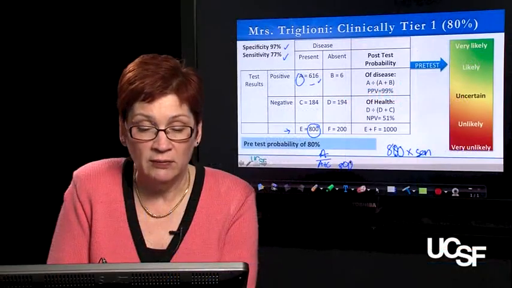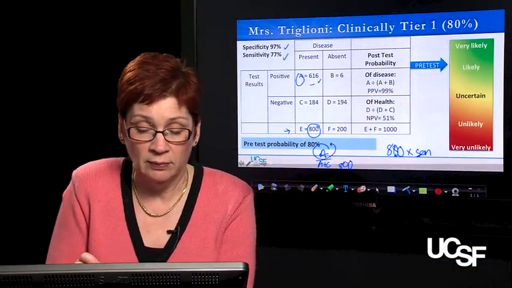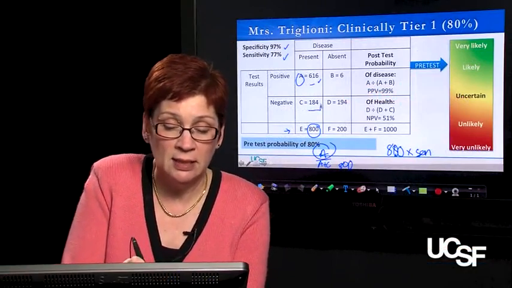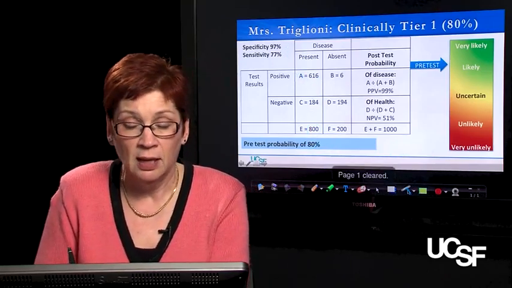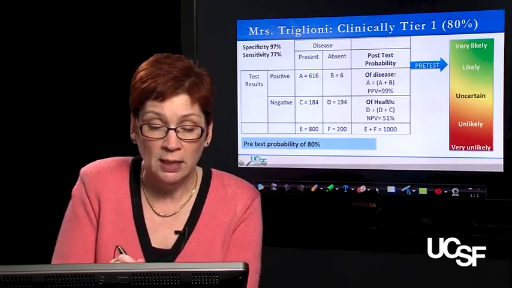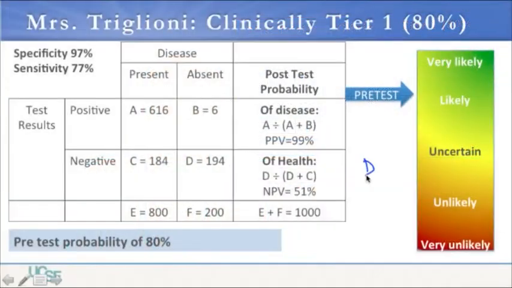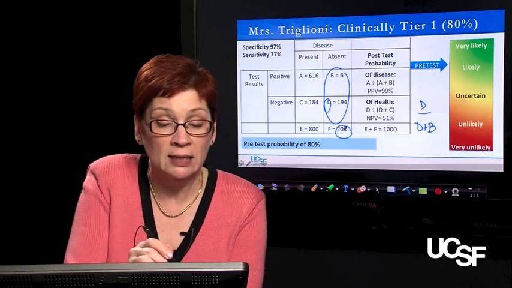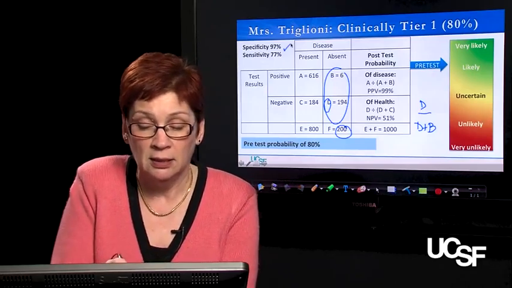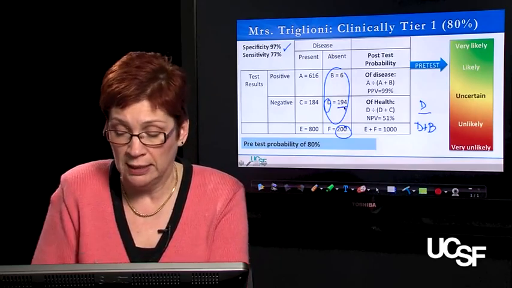So 0.77 times 800 is equal to A. That, of course, means that C is 184. So that's how our sensitivity statistic helps us. And specificity, remember, is D over D plus B. So it's this over this. So you multiply 200 times the specificity of 97% to give you 194 in quadrant D.